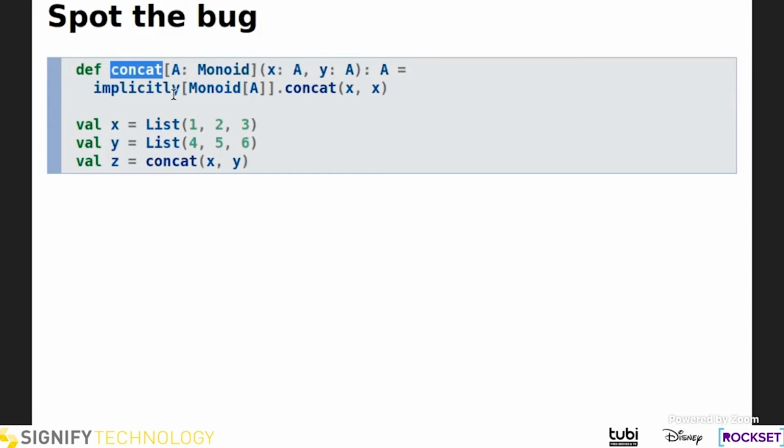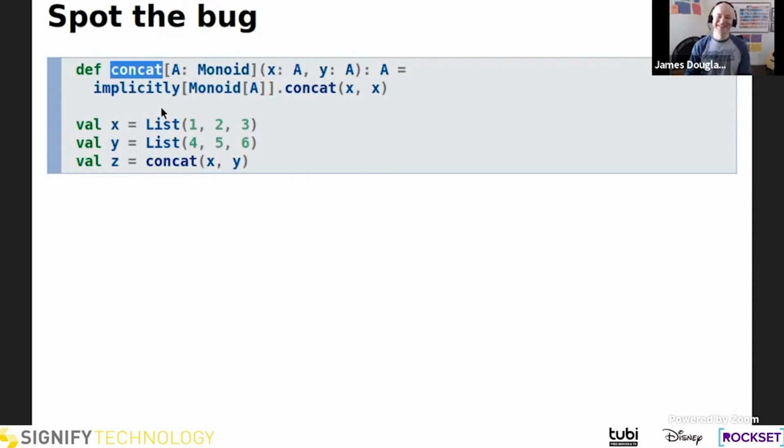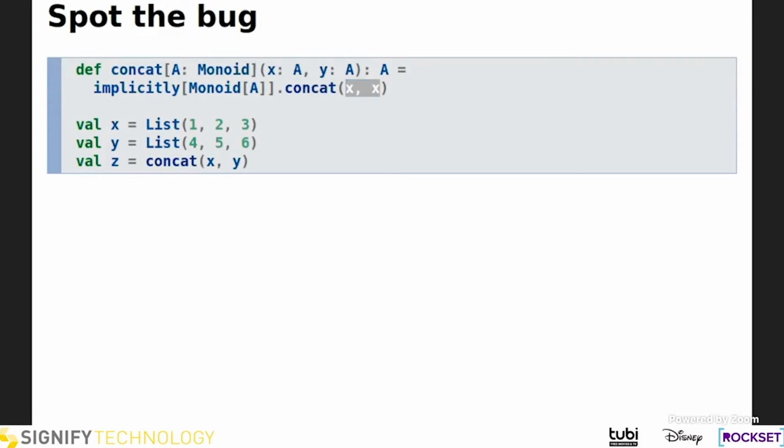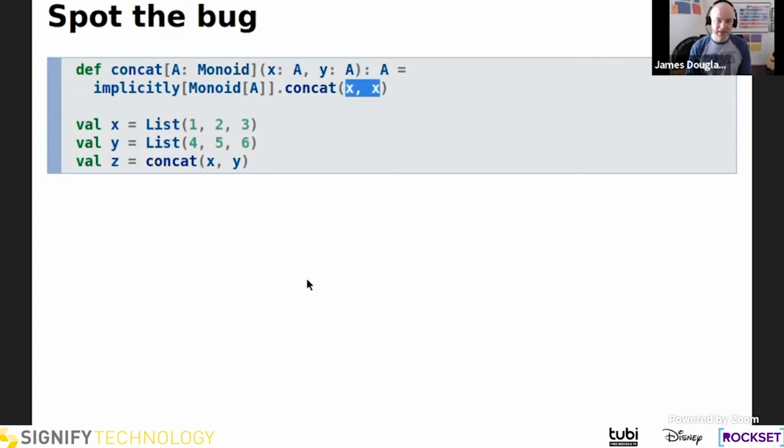Also, in our implementation, X is used twice. Yeah, exactly. So we're conjuring up our monoid, and we're calling concat, and then we're passing X twice. So yeah, that compiles just fine. That would run, but it's probably not what we meant to do. We probably meant to concat X and Y. So if we run this code, Z will be 1, 2, 3, 1, 2, 3 rather than 1, 2, 3, 4, 5, 6. So how can we catch this at compile time?